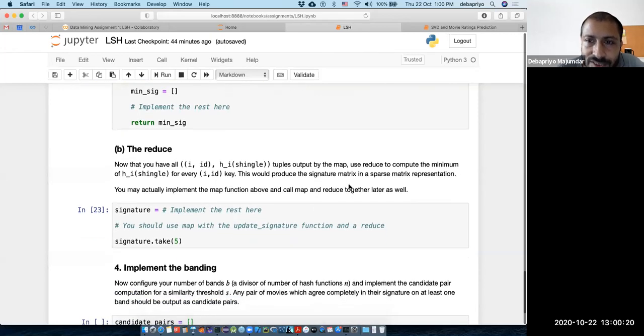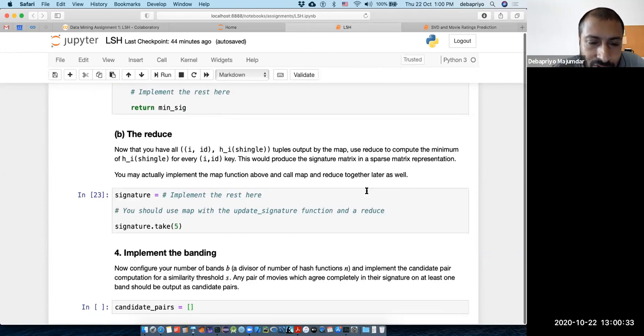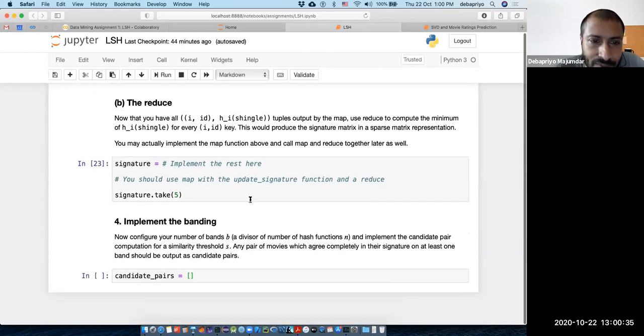Okay, so this will produce a signature matrix in a sparse matrix representation. That means your signature matrix will also look like I, J value, I, J value, right? So it will also look like that. I'll tell you some more tips before that. Let me just complete the thing.